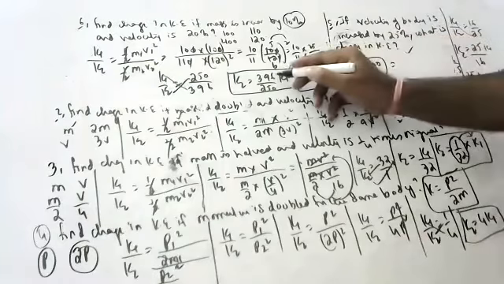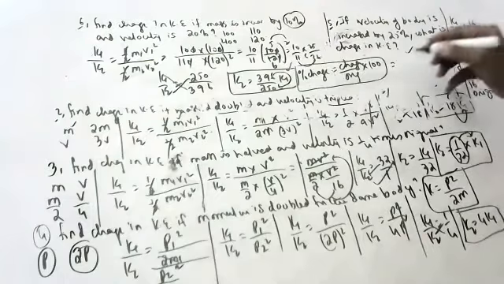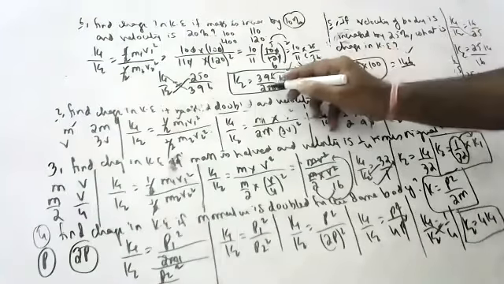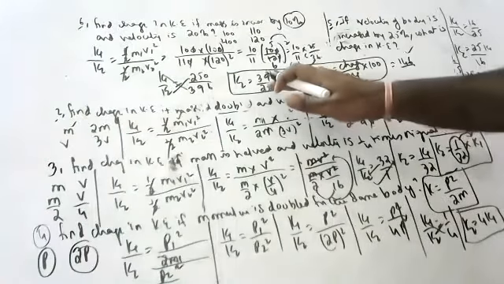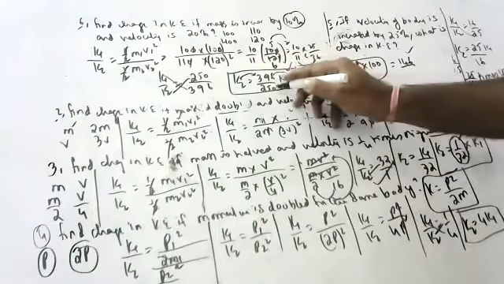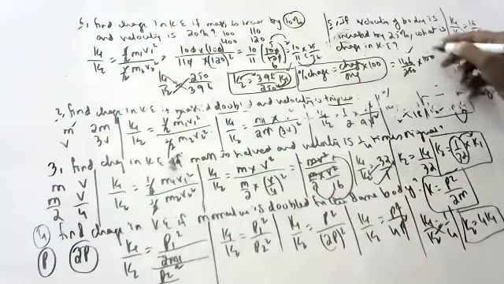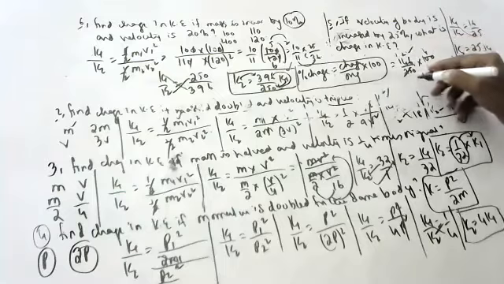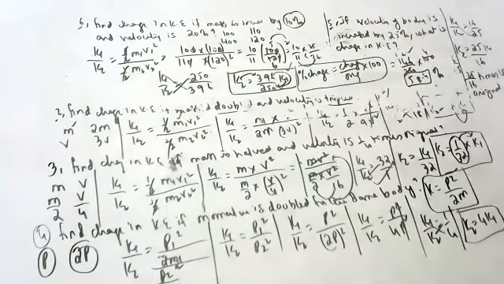Change is how much, anyone? 396 is becoming 250. How much is the change? 396 minus 250 is 146. 146 is the change. What is the original, 250 or 396? The original is 396, no, not 250. Downward is original. This is K2, this is K1. 146 by 250 into 100. Okay, children? So 58.4% is the increase in kinetic energy.